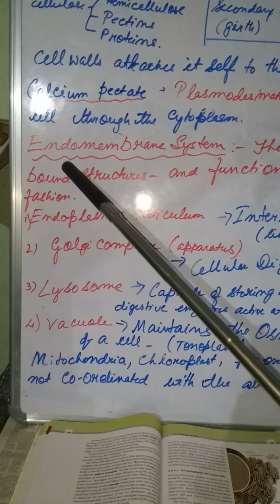Now you see one cell wall is attached to the other. The cell wall attaches itself to the other cell by calcium pectate. It has got calcium pectate that attaches the cell wall, and another thing you find is plasmodesmata. What is plasmodesmata? Plasmodesmata is a connection. In the transverse cell wall, we have horizontal connections that connect the cytoplasm of one cell to another, through which molecules transport from one cell to the other.